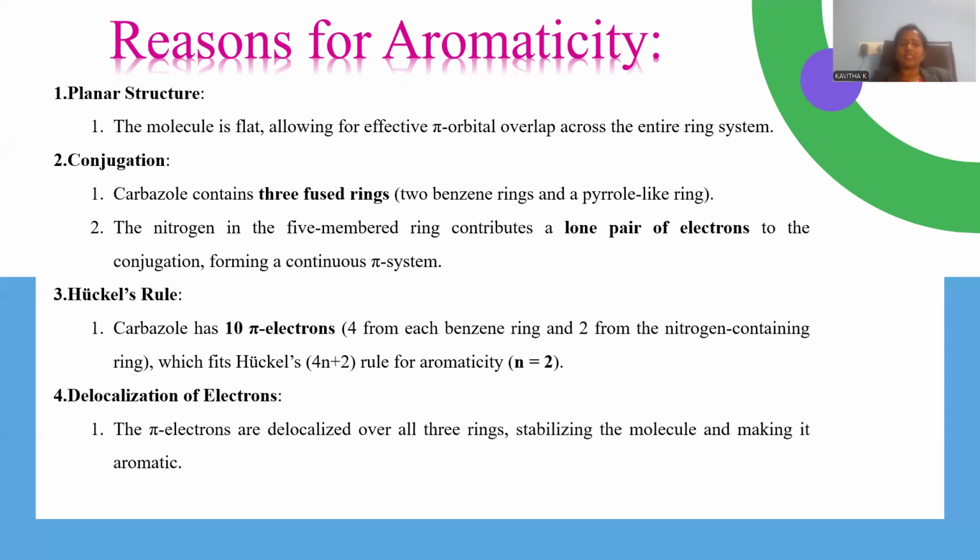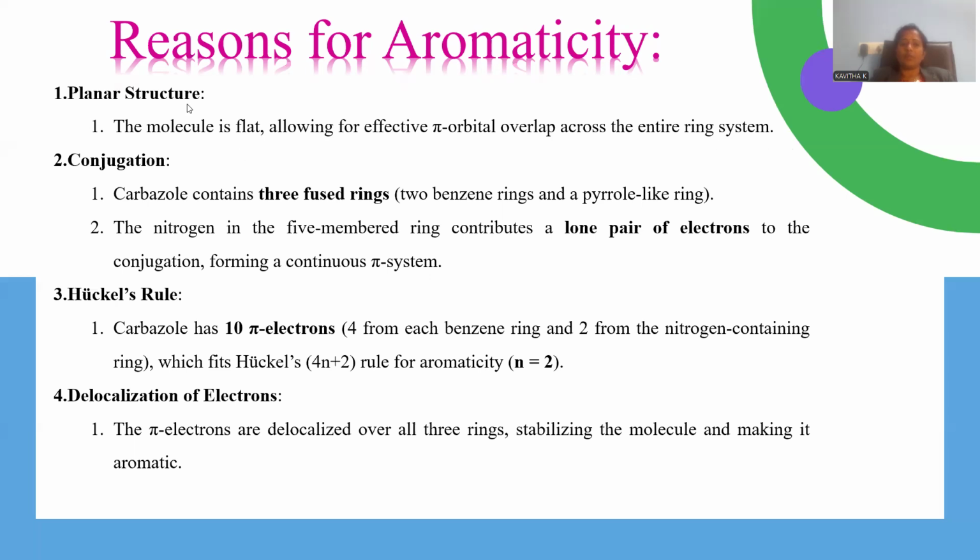Reason for the aromaticity: carbazole is designated as an aromatic substance because of its planarity. Though it is a tricyclic ring system, all the rings lie on the same plane, being a flat molecule, and effective pi orbital overlap is possible across the entire ring system.